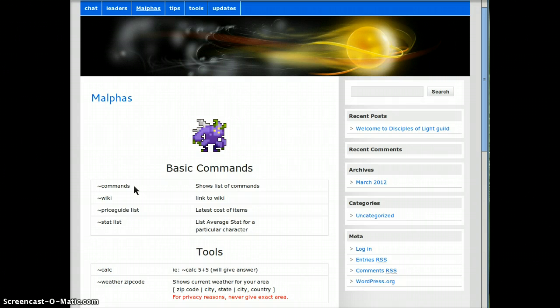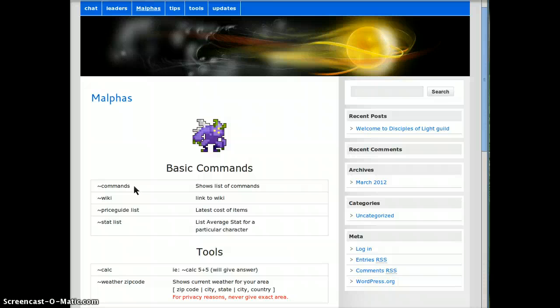To use those commands in the chat room, type that squiggly line and those commands that are listed, and that will allow you to check the status or the stats of your current character, whether it be a necromancer or an archer or a rogue, etc., or your cap status, so you can see how many more pots you need to go to actually max out that character. And there's many other commands as well.